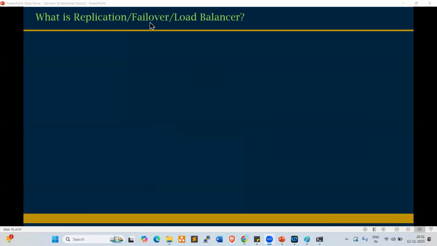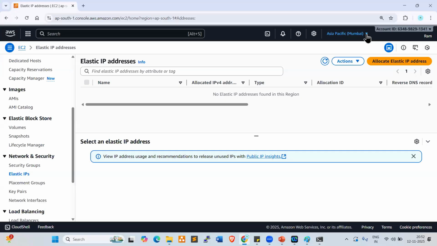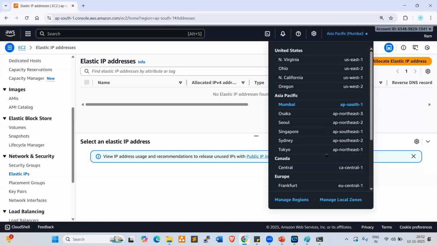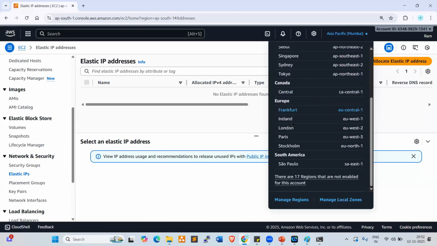What is failover? So we have regions. In AWS, we have data centers. Look at this, everyone. Asia Pacific Mumbai is a data center. These are all data centers, regions: Mumbai, Osaka, Seoul, Singapore, Sydney, Tokyo. These are the Asia Pacific data centers. These are America's data centers, the US data centers: North Virginia, Ohio, North California, Oregon, right? Canada data center, and Europe data centers: Frankfurt, Ireland, London, Paris, right? So these are all data centers.